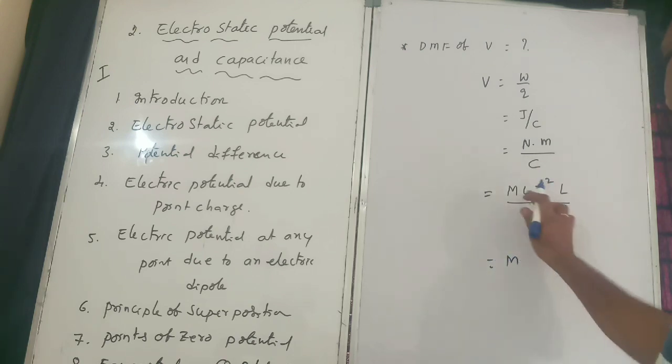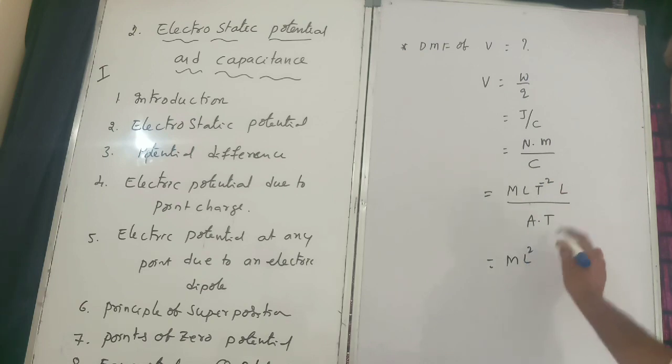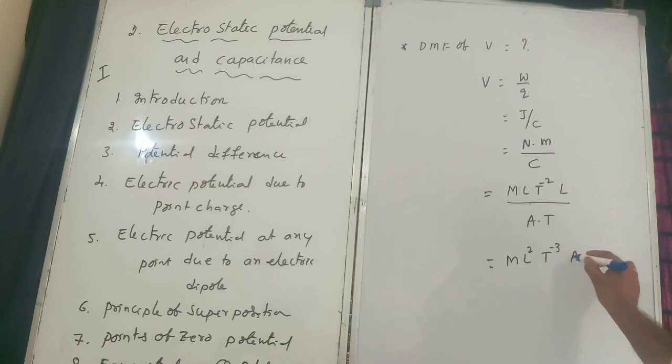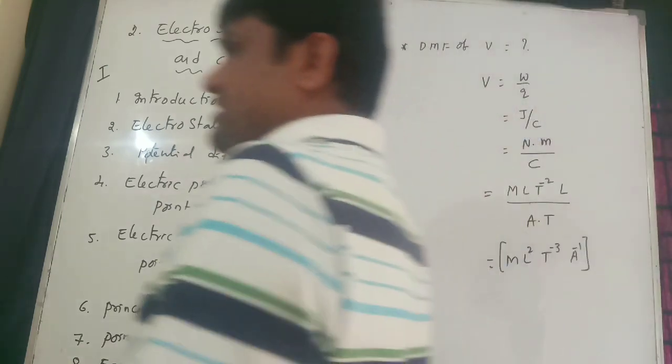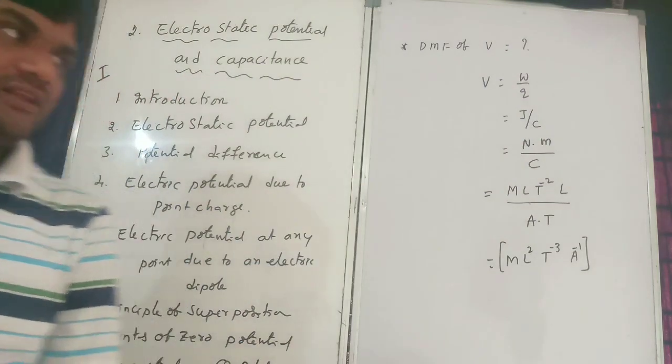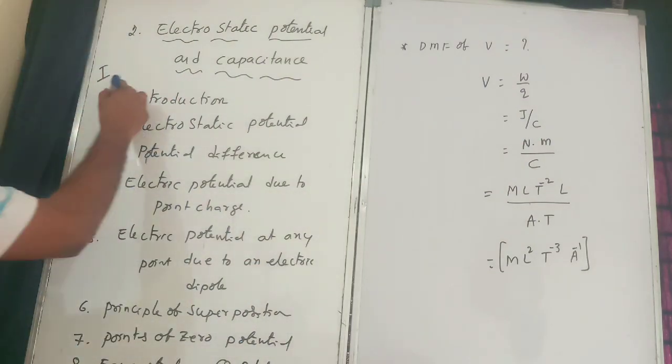Therefore M L into L, that is L square, T power minus 2, T power minus 1, so T power minus 3, and A power minus 1. This is the dimensional formula of potential.